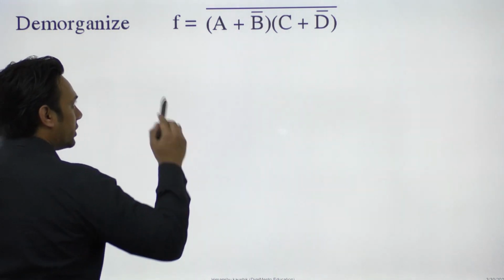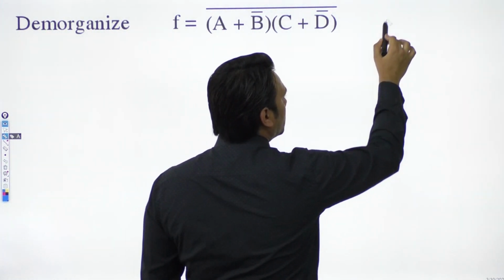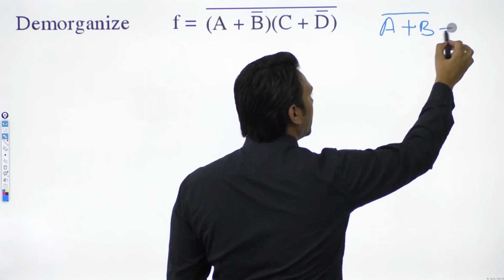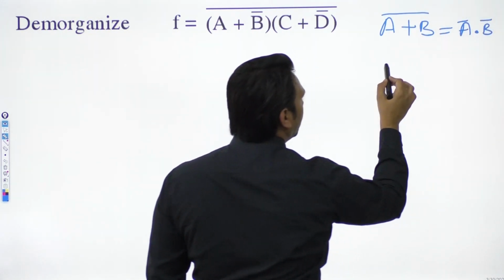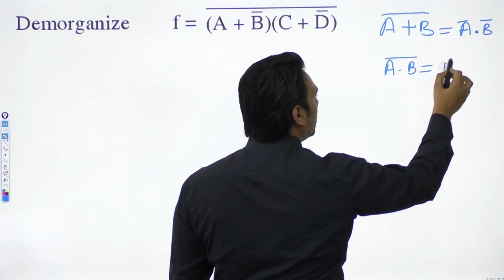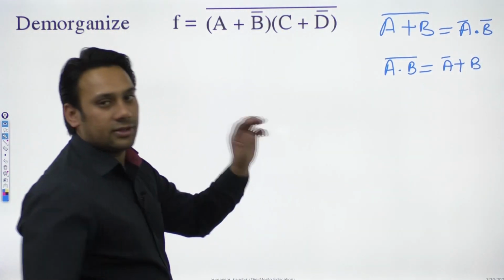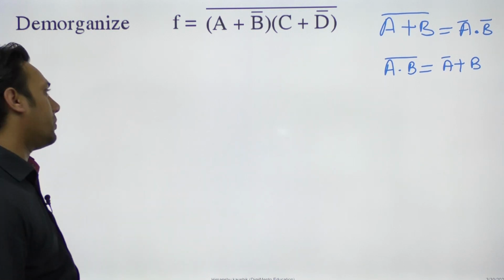Okay. So here, what can I see? If you remember, what is De Morgan's law? De Morgan's law says that if we have (A plus B) whole complement, then it is equal to A complement dot B complement. And if you have (A dot B) whole complement, then it is equal to A complement plus B complement. This is the De Morgan's law. We have seen this just now.